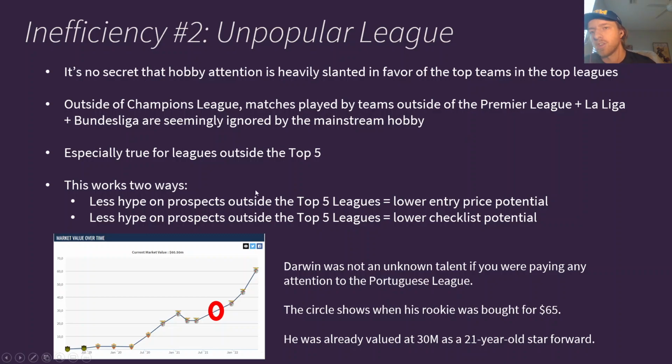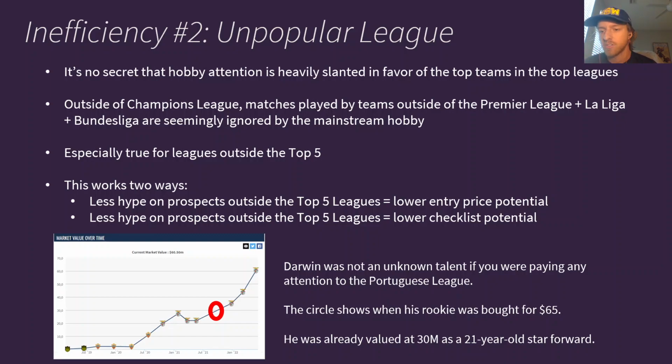So this works two ways. There is less hype on the prospects outside of the top 5 leagues, which means there's lower entry price point potential because there's less people looking at these prospects. There's also lower checklist potential. So not only are people less inclined to know who they are and pay big prices for them, they're a lot more likely to have fewer cards than the average player